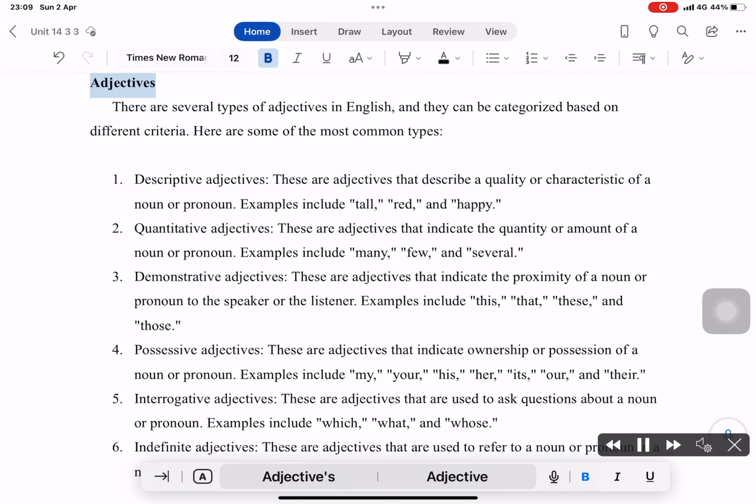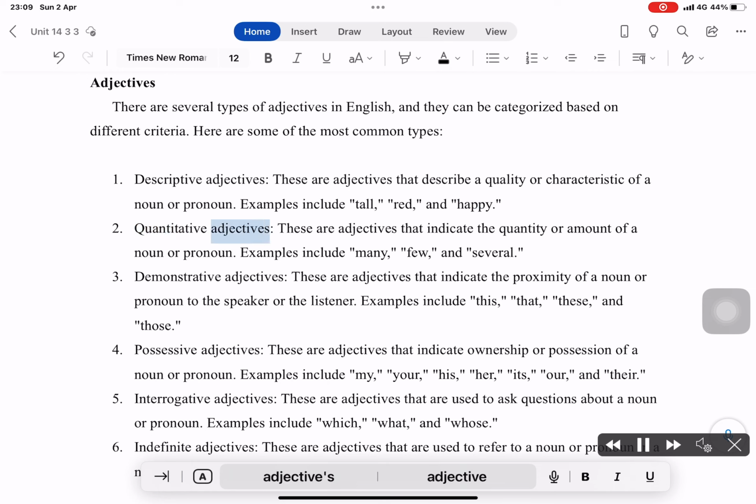Adjectives. There are several types of adjectives in English, and they can be categorized based on different criteria. Here are some of the most common types. Descriptive adjectives. These are adjectives that describe a quality or characteristic of a noun or pronoun. Examples include tall, red, and happy.